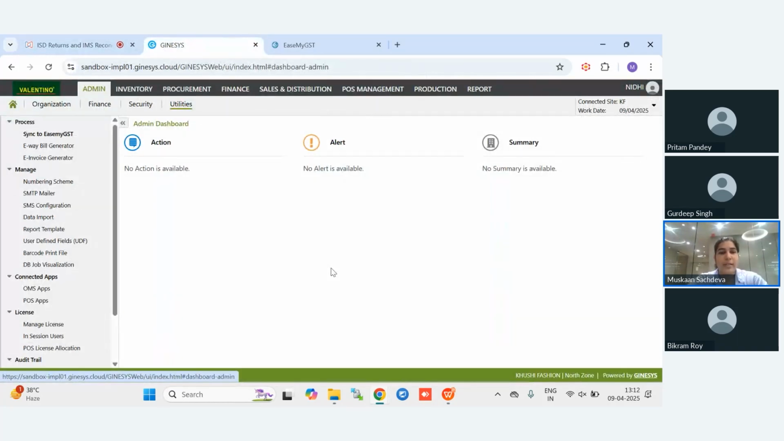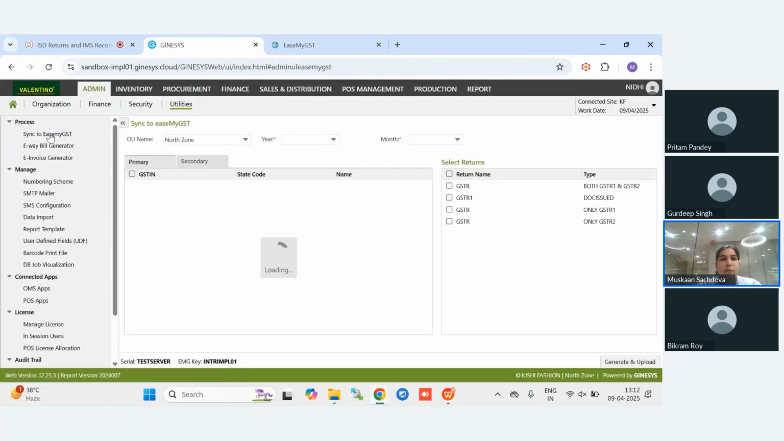Okay. So now look, once you have got the ISD registered through us in EaseMyGST, what you need to do is firstly log into Ginesys. This is the dashboard of Ginesys. Then you need to go to admin. Once you have gone to admin, you need to go to utilities. Under utilities, we will select sync to EaseMyGST.